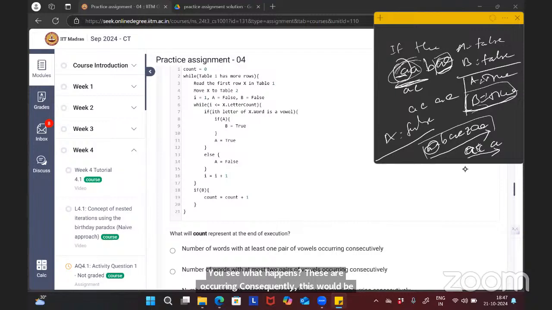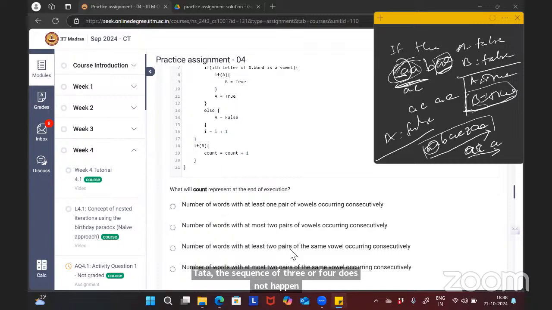If two vowels are coming consecutively, then only B becomes true. But is there anything to suggest how we can make sure that a sequence of three or four doesn't happen? See, it is not asked in the question. In the options it is like one pair, two pairs, or a pair. It's only pairs, not three vowels.